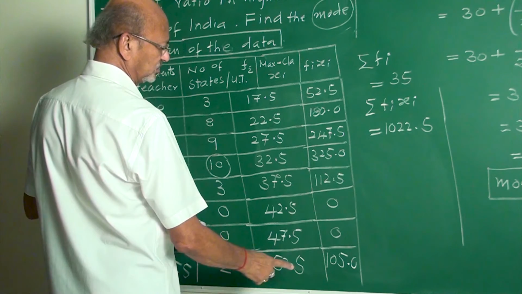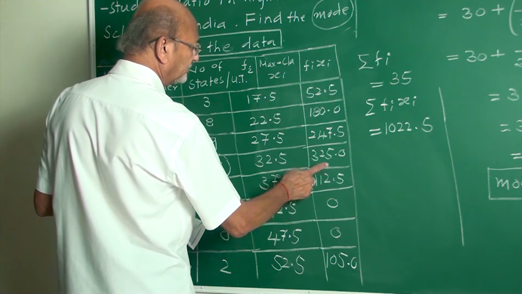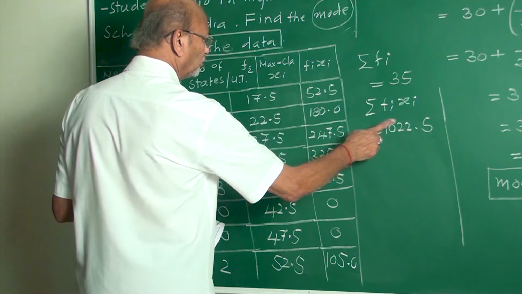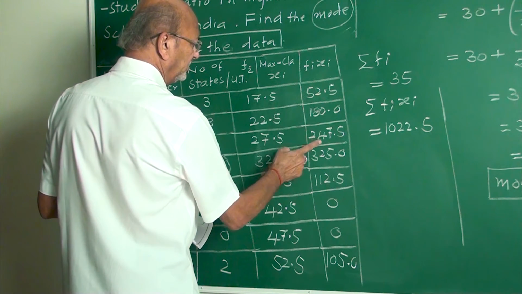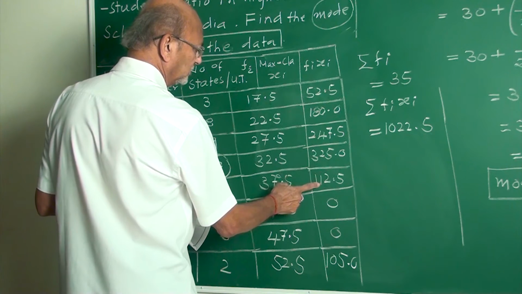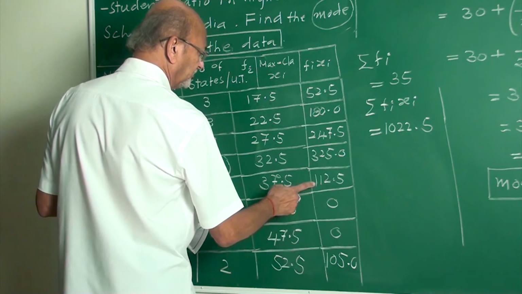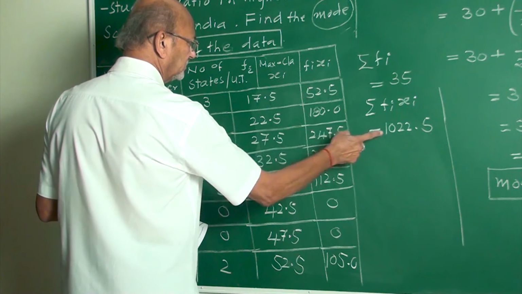Just one verification: 1 plus 5, 6, 8, 13, 20, 22, 27, 15, 19, 21, 22, 23, 4, 7, 9, 10, 10.